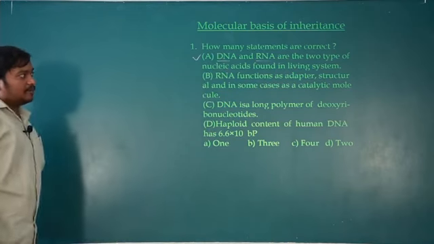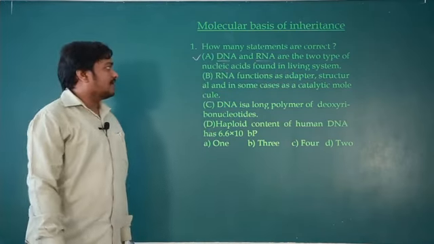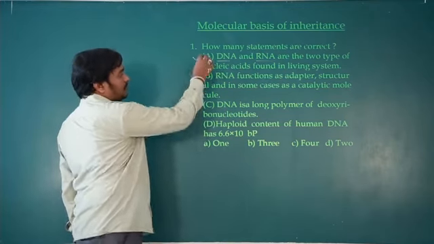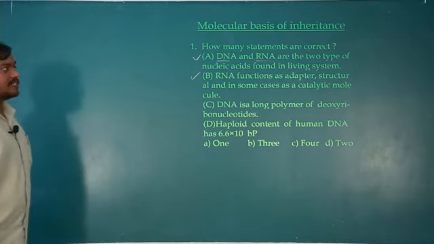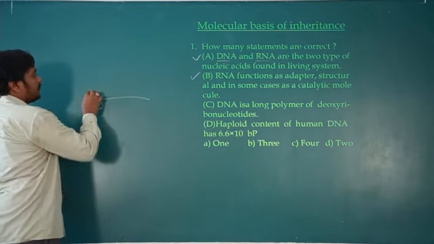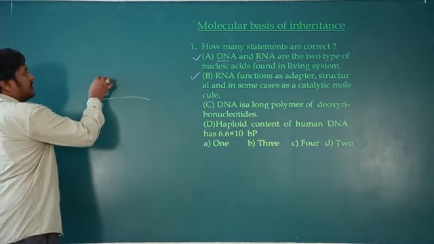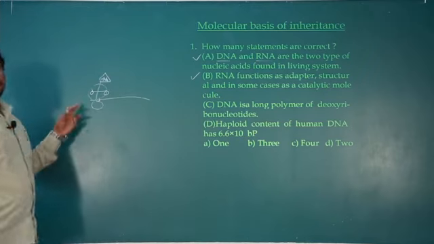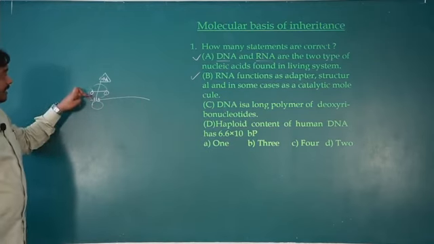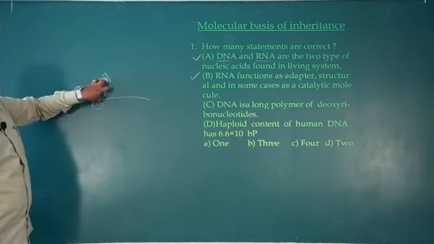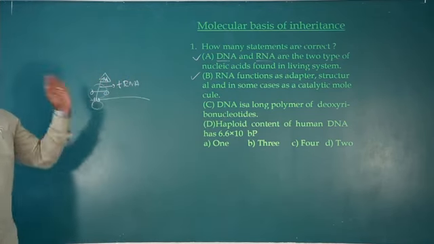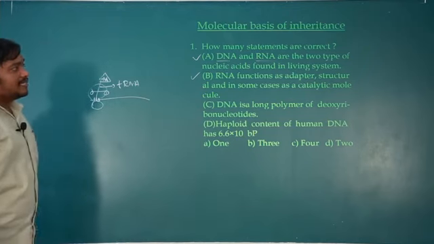So RNA functions as an adapter molecule, or structural, and in some cases as a catalyst. Of course, RNA functions as an adapter molecule to bring the amino acids. During translation, tRNA brings the amino acids. Since codons on mRNA cannot directly interact with the amino acid, some adapter should be there between them. That adapter molecule is tRNA. It acts as an adapter molecule, and in some cases as a catalyst.